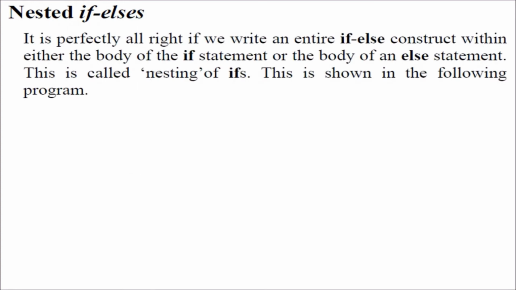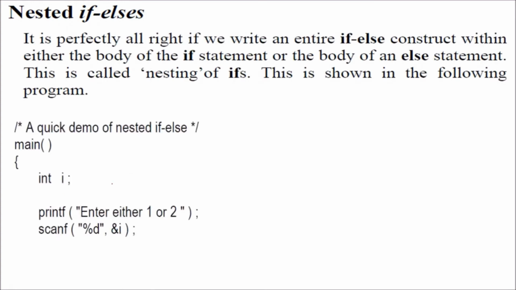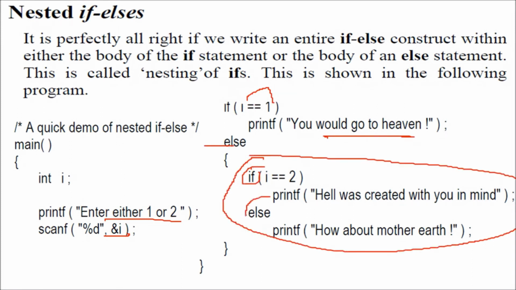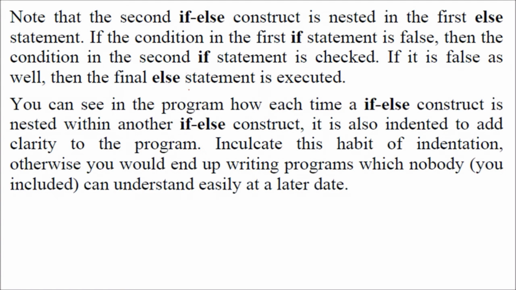Nested if else. Nesting means putting if else inside if else. Nesting is a condition where you have, say, an example, enter either 1 or 2. You are scanning I now and you are saying if I equal to 1, you write something, you come to else, then you say if else inside this if. So you are nesting this if else inside an else. You can nest this if else inside this also. So this is nesting. We can have multiple if else's inside if else's. So if else construct inside if else construct, you can have the if else inside if, you can have if else inside else. So you can have, but there has to be a proper indentation.